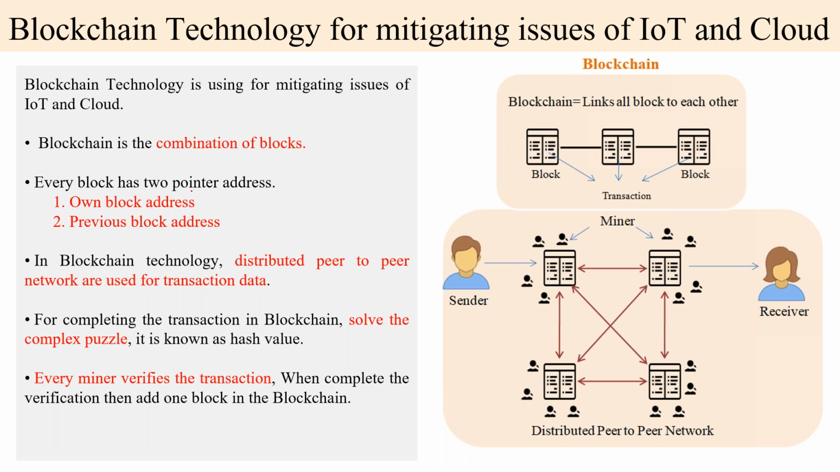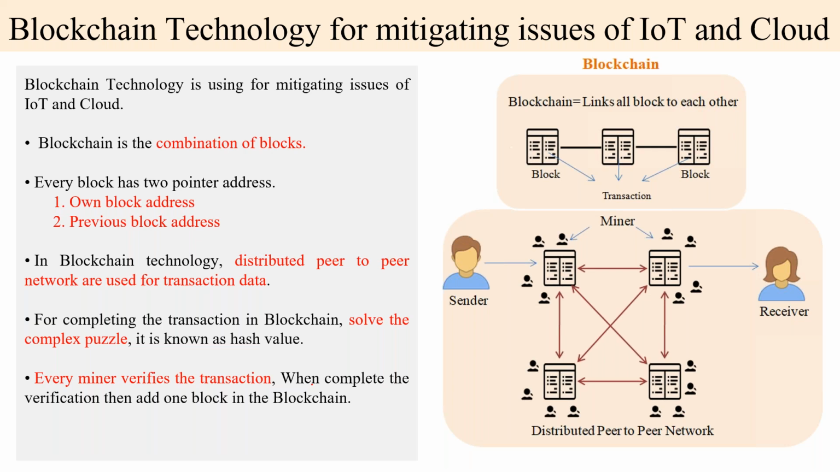As you already know, every block has two pointer addresses: the own block address and the previous block address. This provides security in every type of application. In blockchain technology, distributed peer-to-peer networks are used for transaction data, and to complete a transaction, miners solve a complex puzzle, which provides a hash value. Every miner verifies the transaction, and when the verification is complete, one block is added to the blockchain.